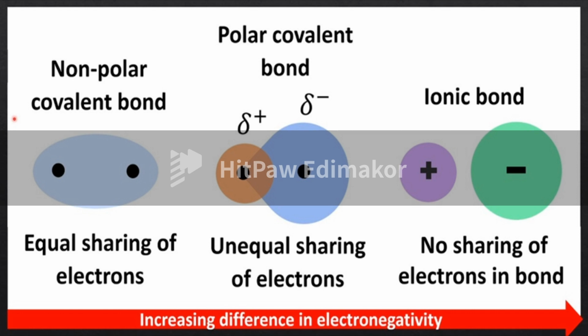Polarity is nothing but the development of a small positive charge and a small negative charge due to unequal sharing of electrons.